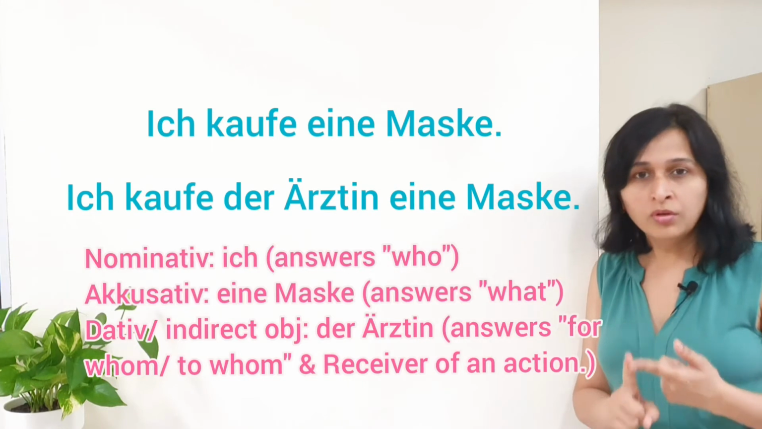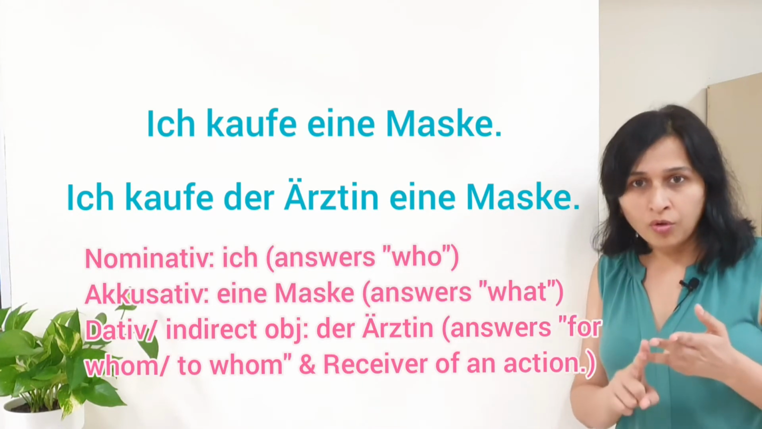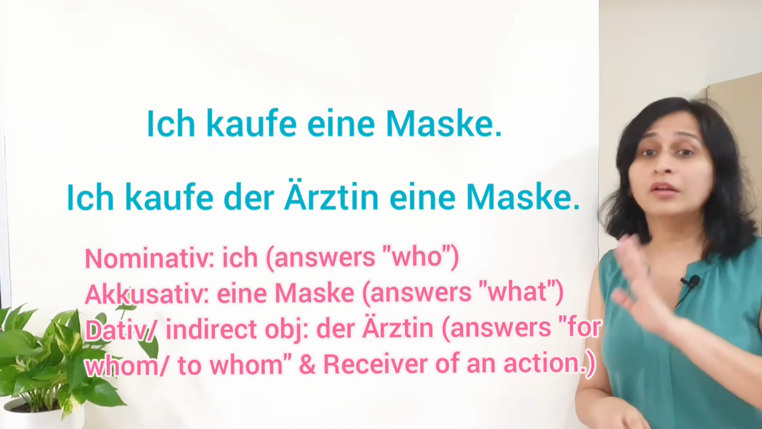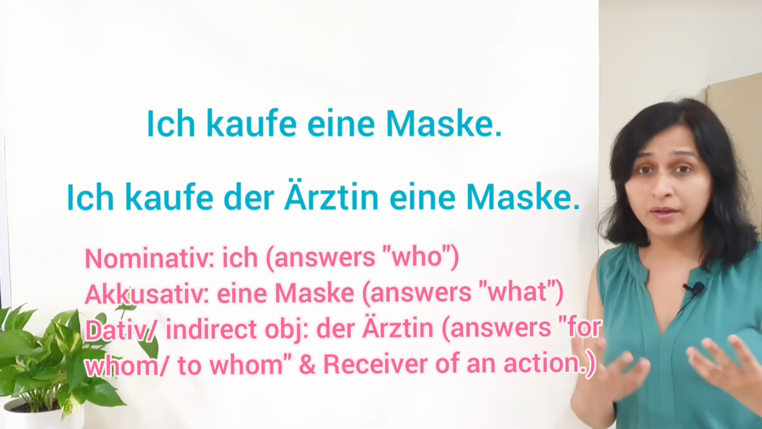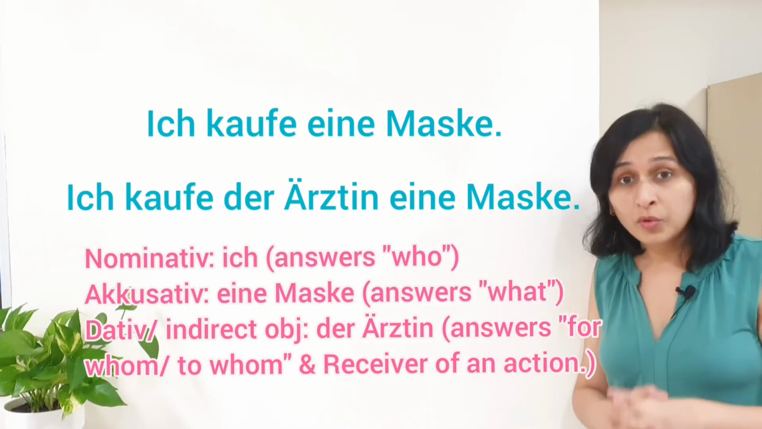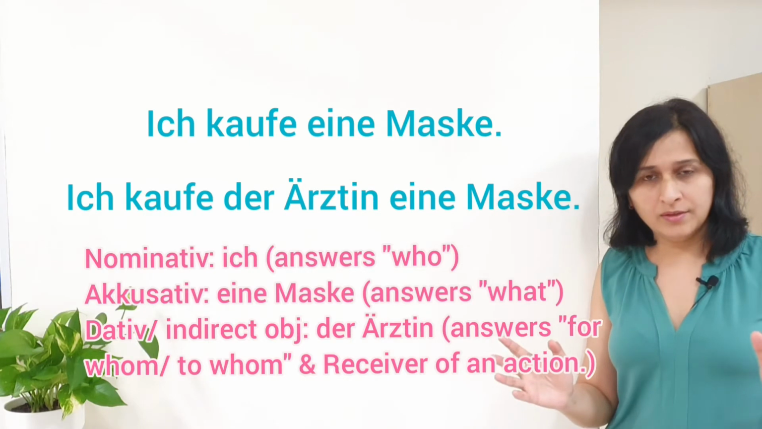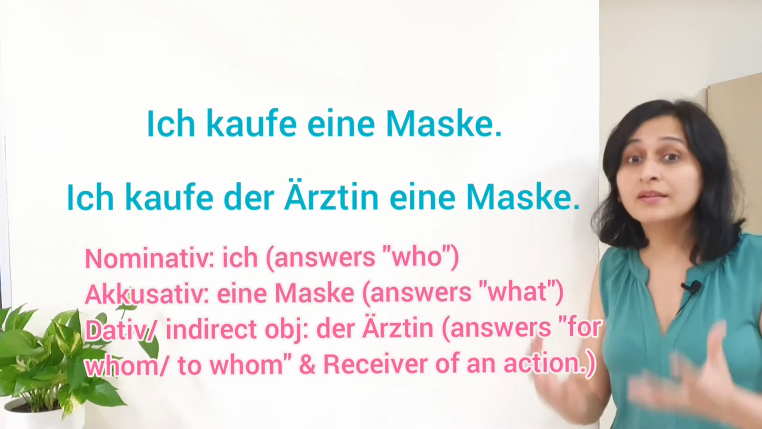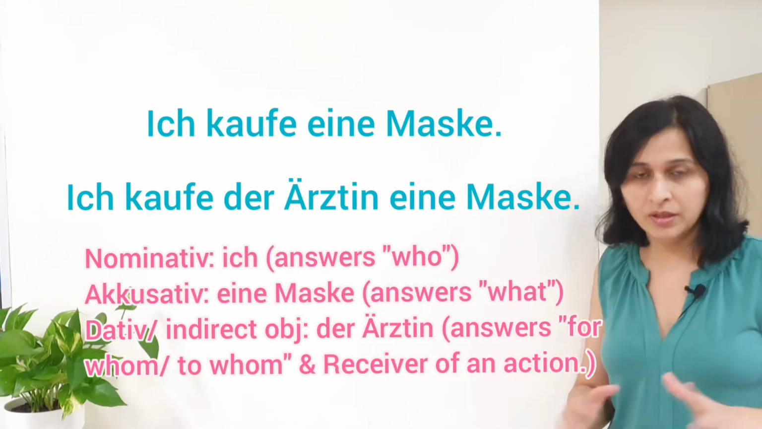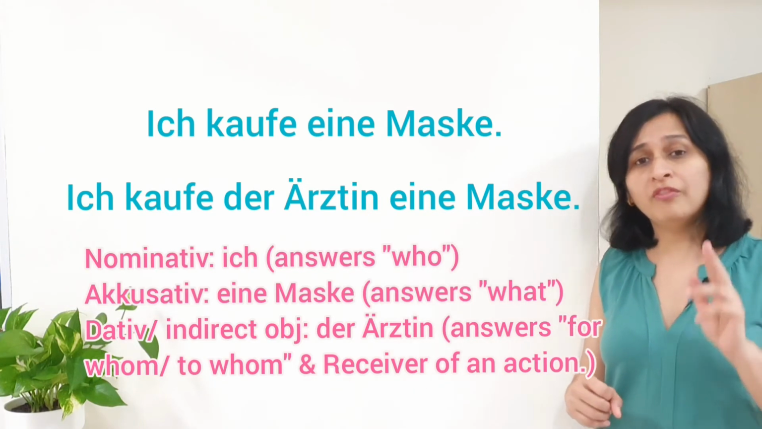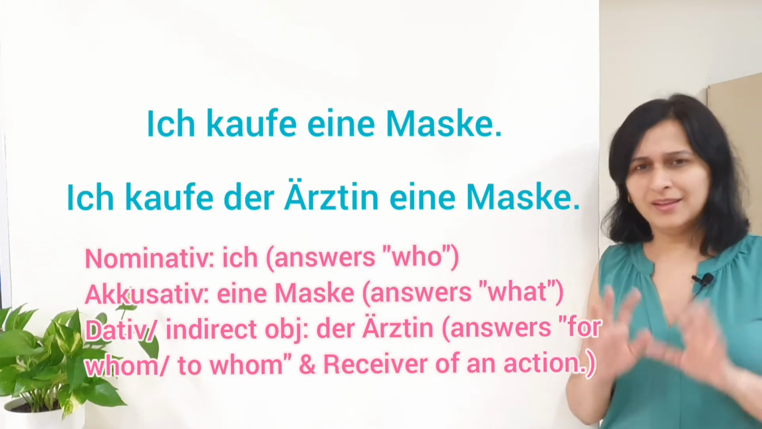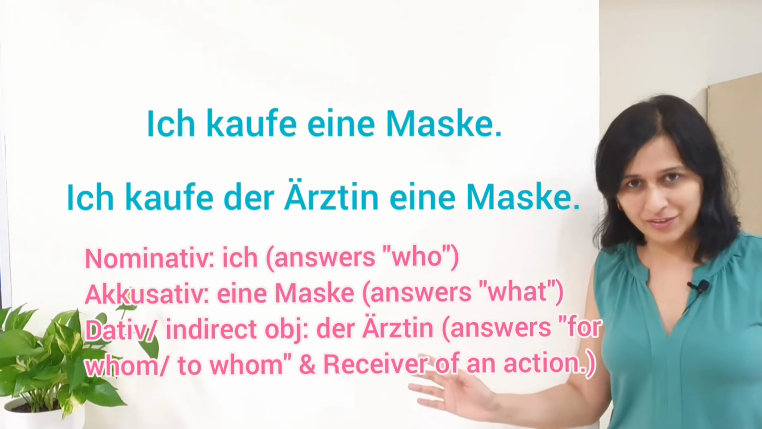So this who, what or for whom could be a living thing or a non-living thing, means it could be a person or an object. Do note that if there are two objects in the sentence, then the person or the receiver will be dative. Dative also answers the question when and where, but that is a different grammar, we will learn that later.